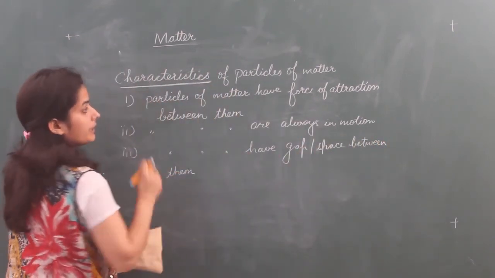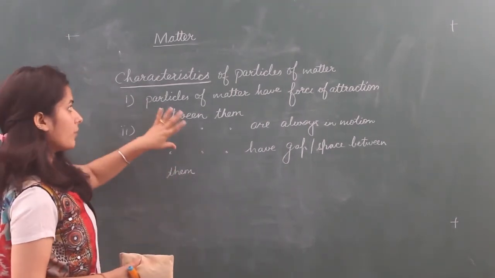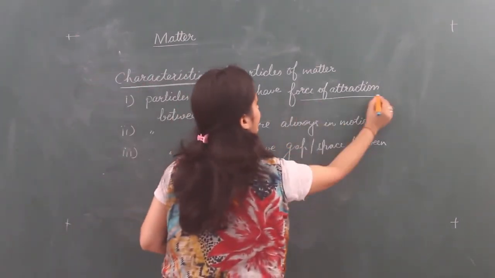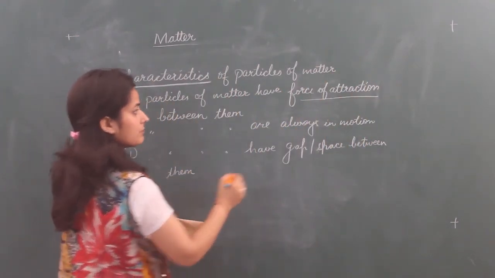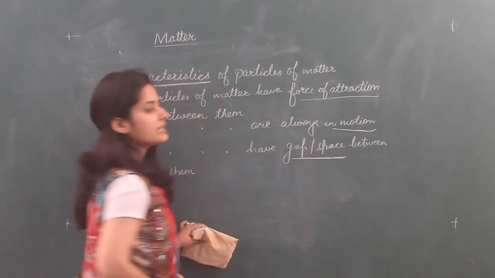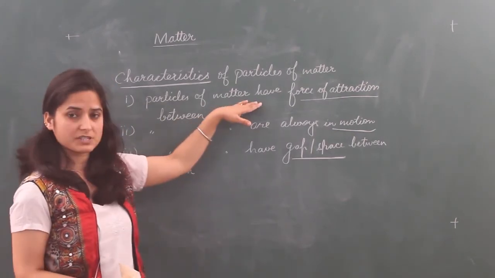Now we have to study all the characteristics in detail: that the particles of matter have force of attraction between them, they are always in motion, and they have gap or space between them. Today I will discuss only the first part.